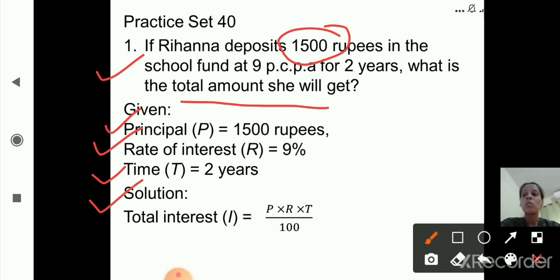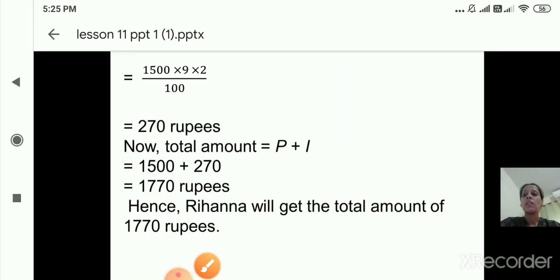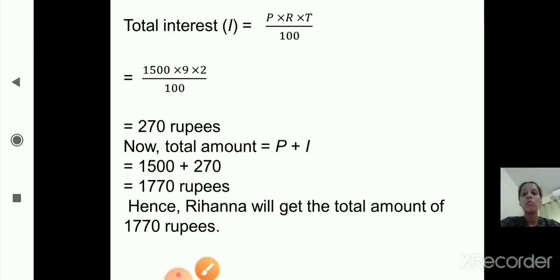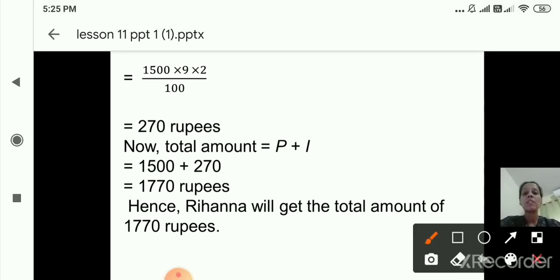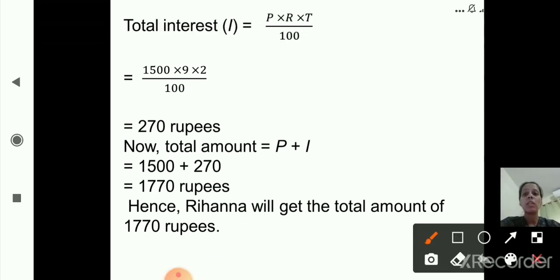That is I. So total interest, we know the formula. Total interest I is equal to P into R into T upon 100, right? First we will find out total interest, that is I, then we will find out amount. So first we'll write down what is given, then we'll write down the formula for total interest. Now we will put the values. See the formula, total interest is equal to P into R into T upon 100.